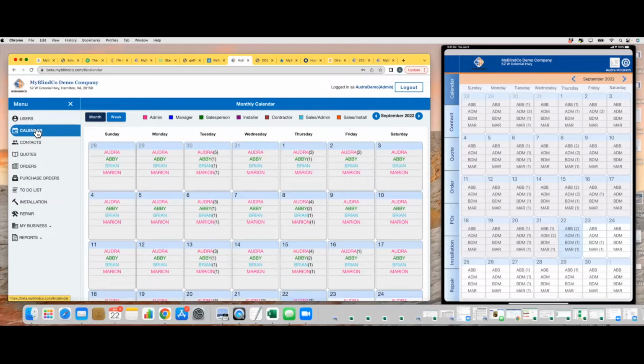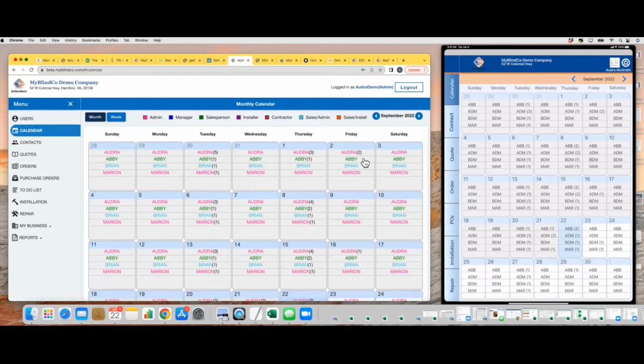And today I want to talk about iPad best practices and also troubleshooting, and basically making sure that your MyBlindCo app, which you see on the right side, is up to date and has the latest and greatest data. So I'm showing both versions here. As you know, MyBlindCo is also web-based, and that's what you see on the left. So you can access your company from the browser version server and also that iPad app. So we want to make sure these two talk to each other.